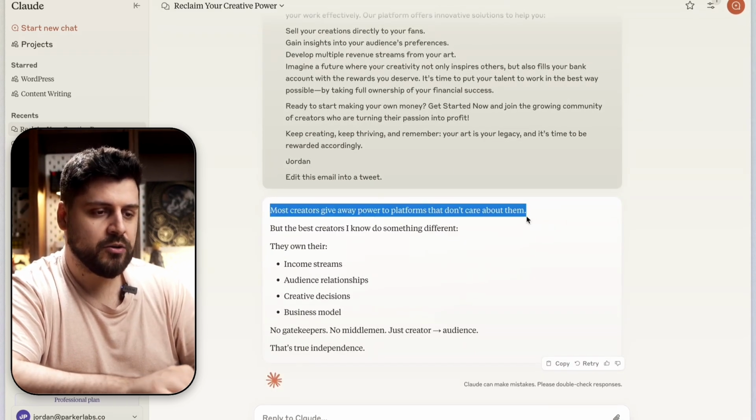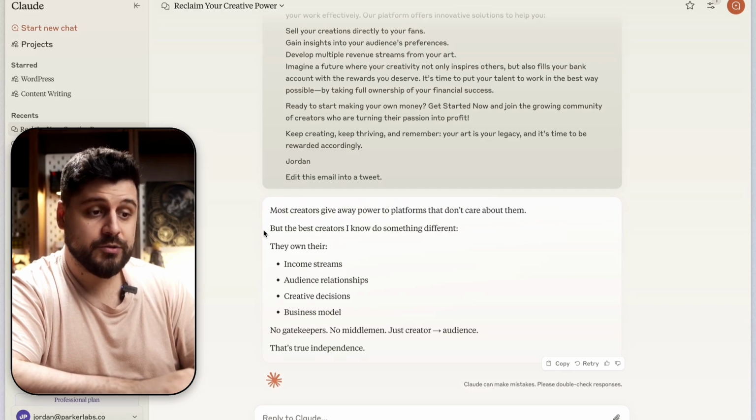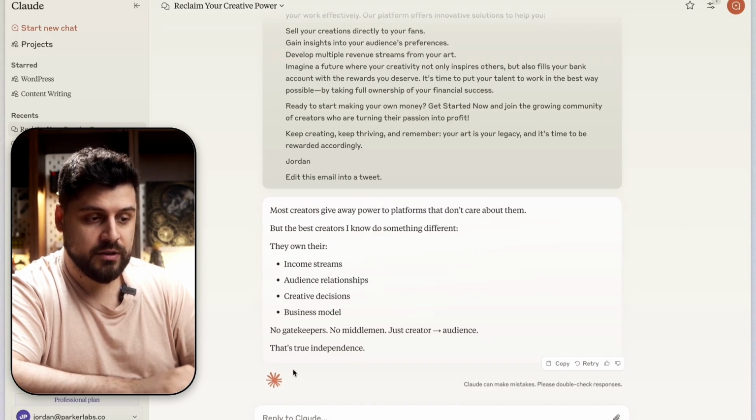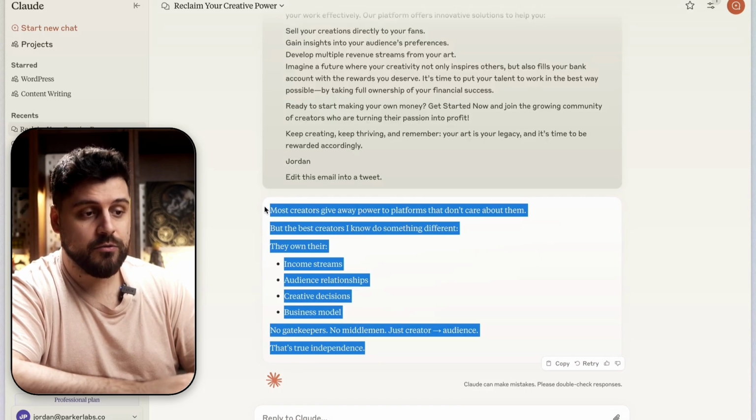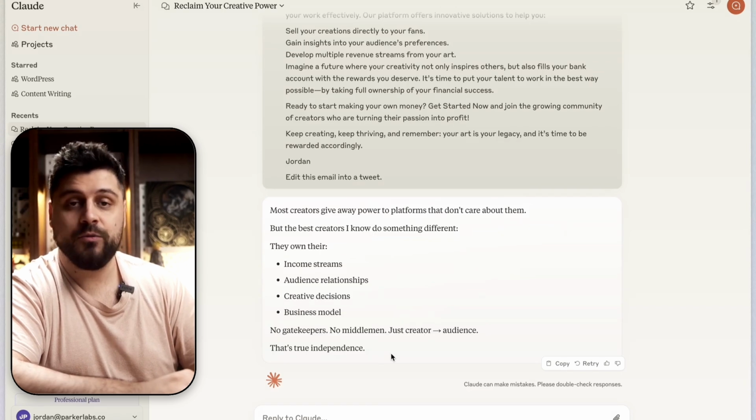Most creators give away power to platforms that don't care about them. But the best creators I know do something different. They own their income streams, audience relationships, creative decisions, business model. No gatekeepers, no middleman, just creator and audience. That's true independence. That's actually very cool. I think that is a very okay tweet to post.